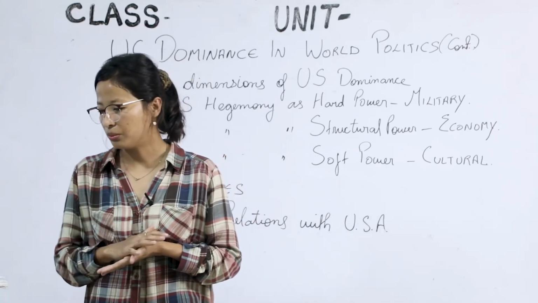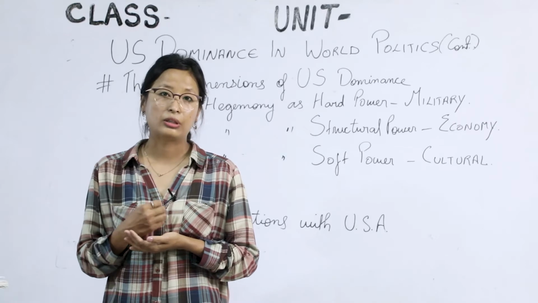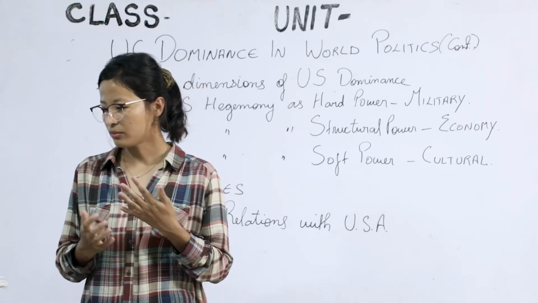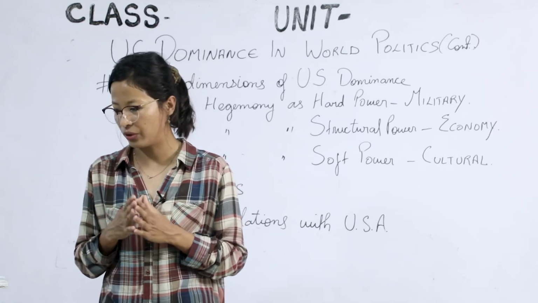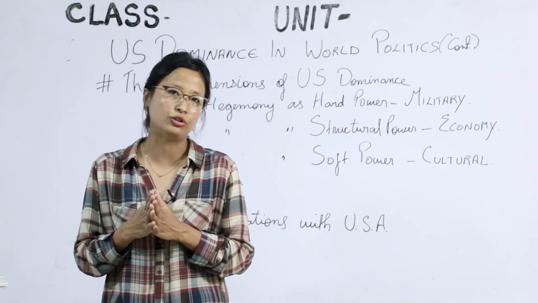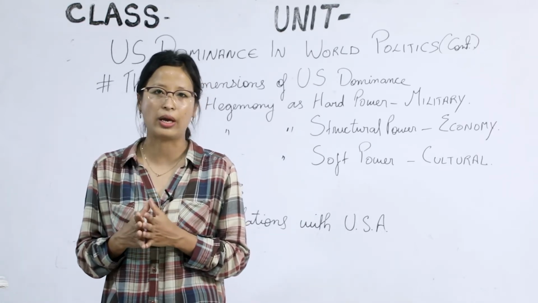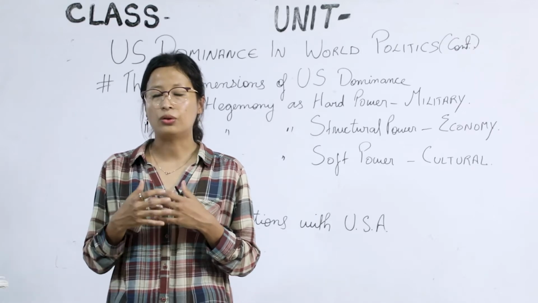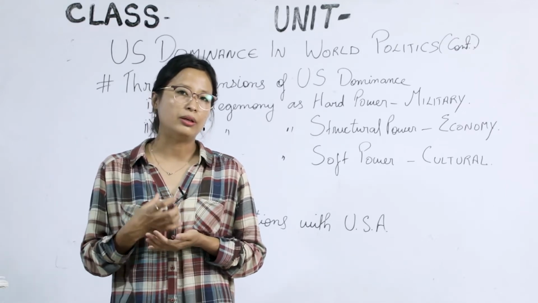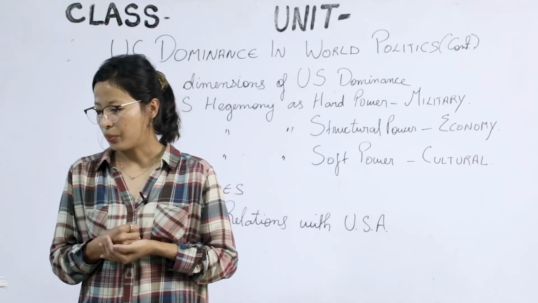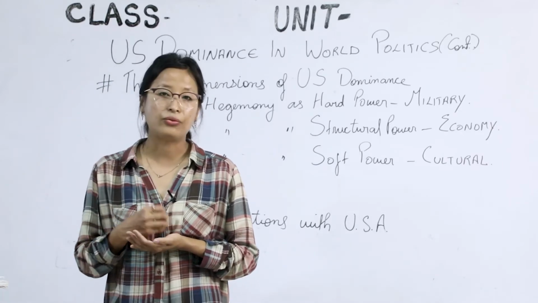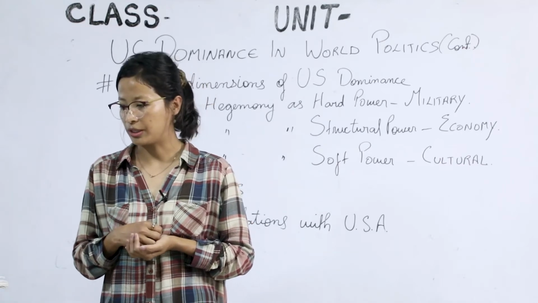Point number 2. It talks about America's share in world trade. Now, the United States alone accounts for 15.5% of world trade globally. Most of the companies are also owned and controlled by Americans, for example, a company like Amazon. All right. Point number 3, it is the IMF, World Bank, and World Trade Organization.